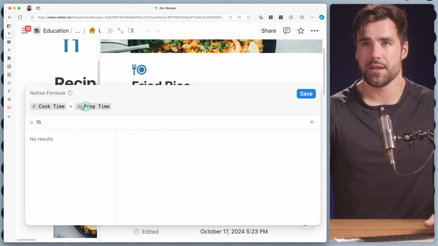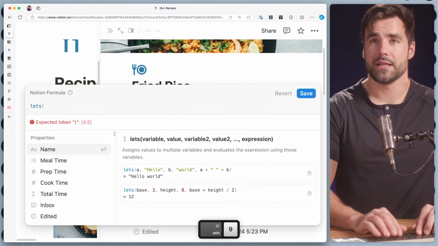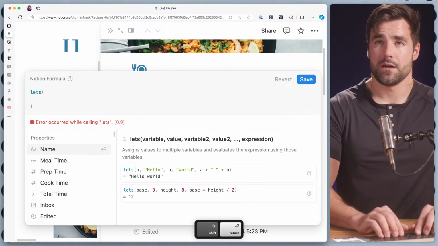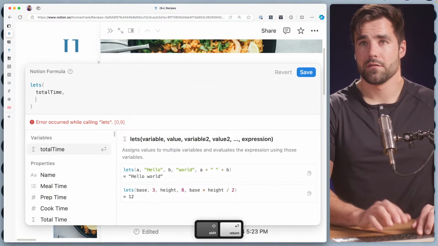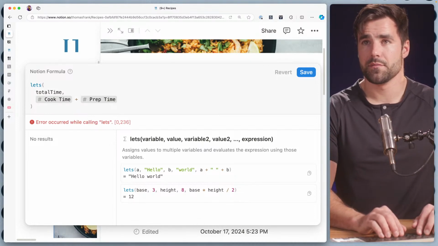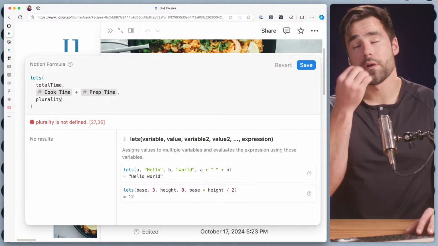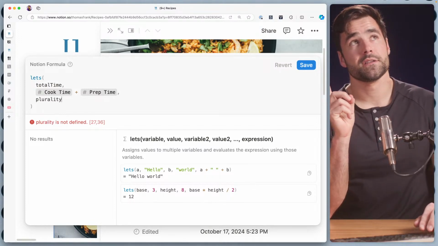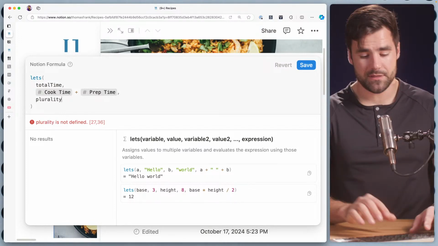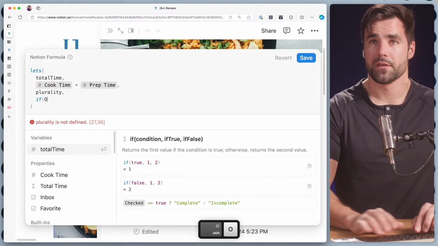So let's do the same thing we did earlier. See if I can do it a little bit faster this time. Total time is going to be our first variable. That's just going to be the sum of those two values right there. Then we'll have plurality. We're going to have to do some unit changing though, so I'm going to get some test values in so we can work with that in just a second. First we'll do plurality.